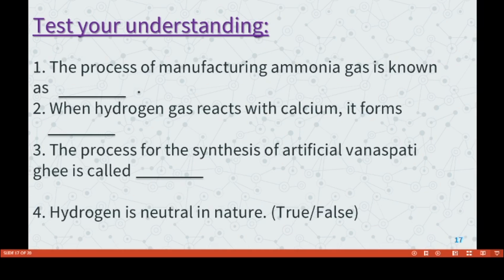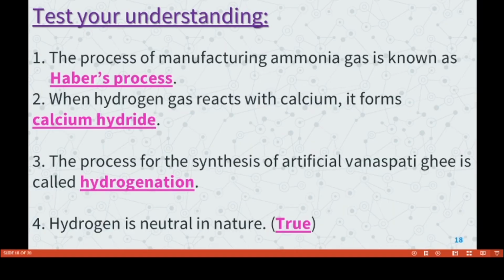Okay, now say the answer. The process of manufacturing ammonia gas is known as Haber's process. When hydrogen gas reacts with calcium, it forms calcium hydride, because calcium is a metal. If hydrogen reacts with a metal, it forms a hydride. The process for the synthesis of artificial vanaspati ghee is called hydrogenation. Hydrogen is neutral in nature. True or false? It's true.